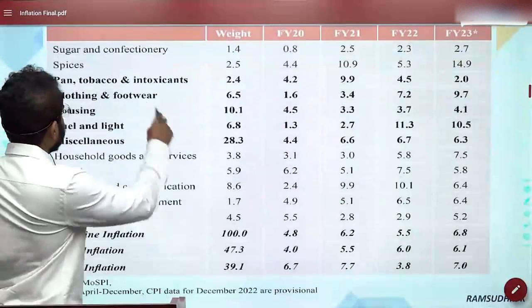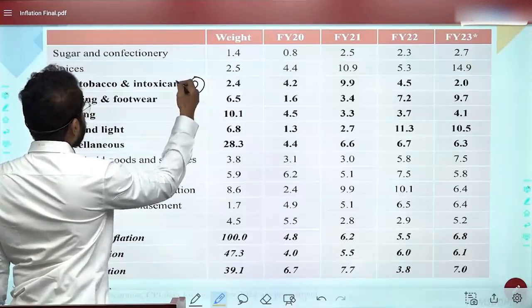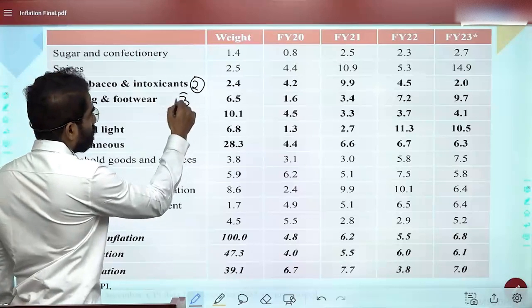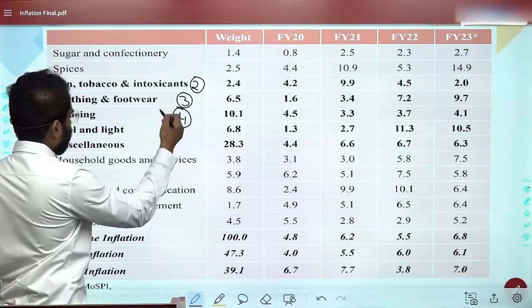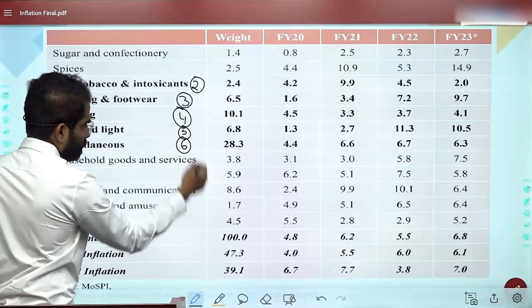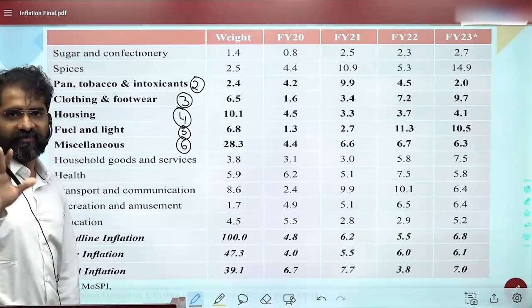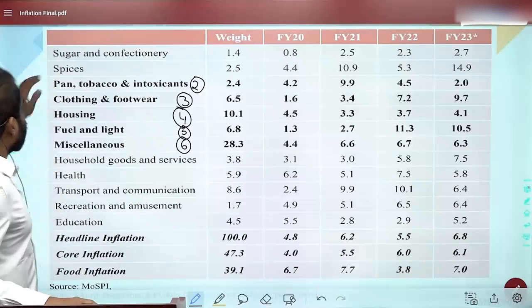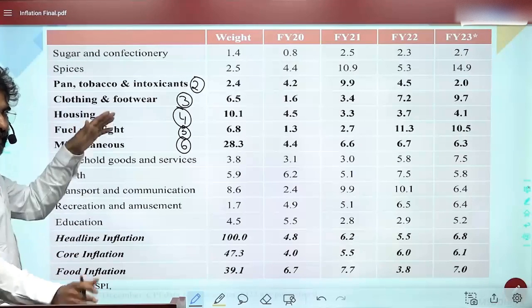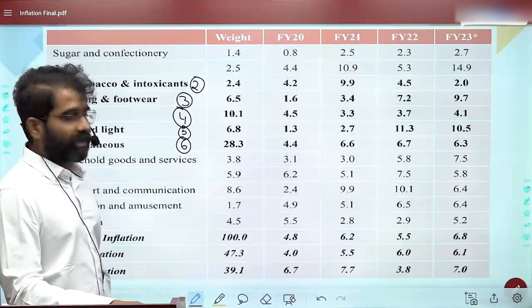The second is pan, tobacco, intoxicants. Third, clothing and footwear. Fourth, you have housing. Then you have fuel and light, and miscellaneous. Total, how many are there? 6. When I'm talking about CPI, we have 6 items. This is what you should understand. I think you got my point, right? This slide is divided. I could not put this chart in one slide.